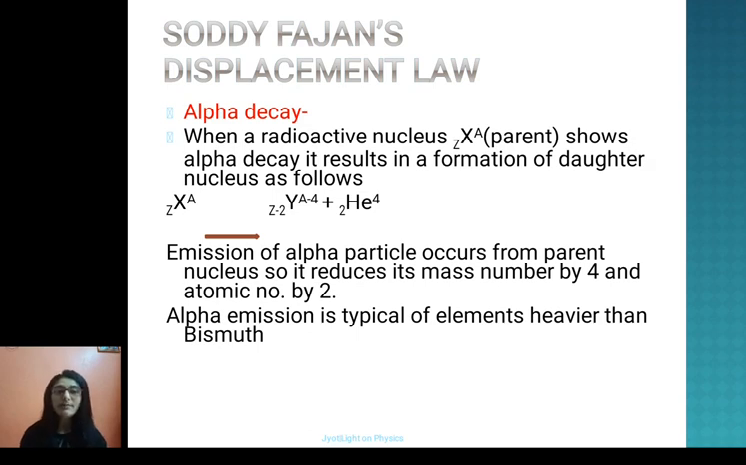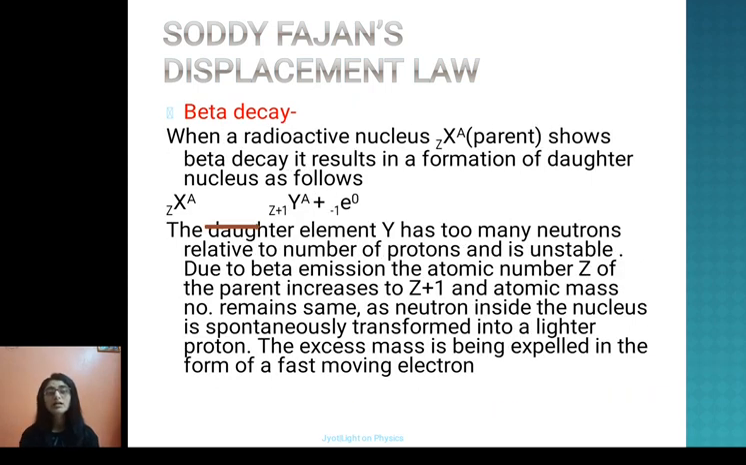So emission of alpha particles: when emission of an alpha particle occurs, mass number reduces by 4 and atomic number reduces by 2. That is what Soddy-Fajans displacement law is. Now this alpha emission is typical of elements heavier than bismuth. Okay. Next, beta decay.